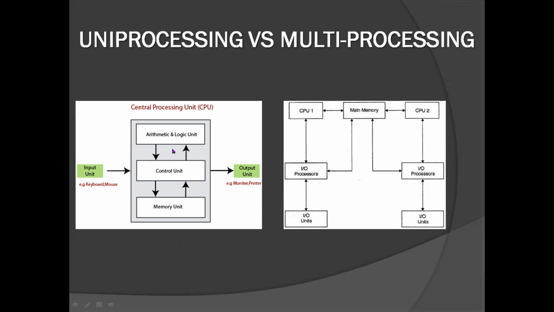So when I take an input inside a uniprocessing environment, this input gets passed on to the CPU. The CPU does the computation, and the output unit displays the output. But what if multiple processes arrive? Well, they are queued and have to wait until this process gets completed, and then their chance comes.